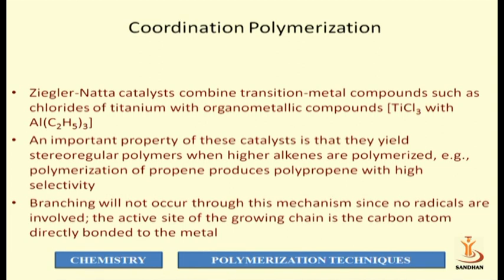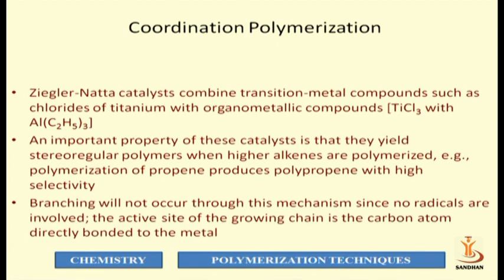Polymerization of propene produces polypropene with high selectivity. The Ziegler-Natta catalyst produces a polymer which is highly stereospecific and stereoregular. Branching will not occur through this mechanism since no radicals are involved. In the Ziegler-Natta catalyst, only chains with no branching are produced.